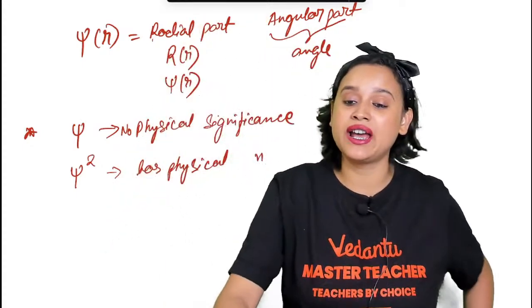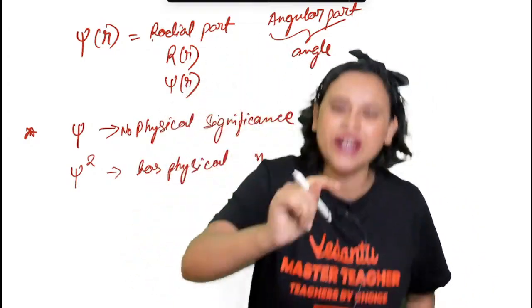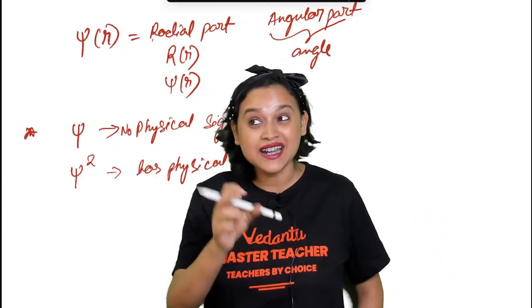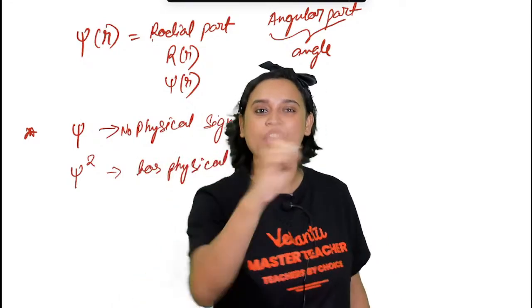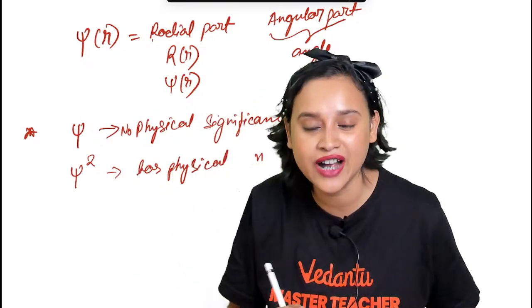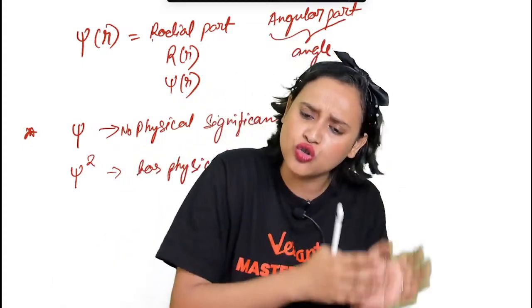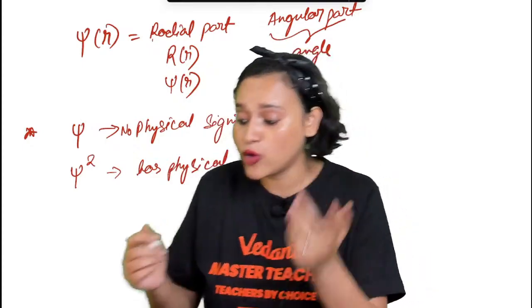If the psi square is maximum, that means that right at that point there is an atomic orbital. That means that you have found the electron. The electron is orbiting at that point where you are finding the maximum value. The moment you find a minimum value, almost closer to zero, that means that it will be a node. Now you will ask me, ma'am, what is a node?